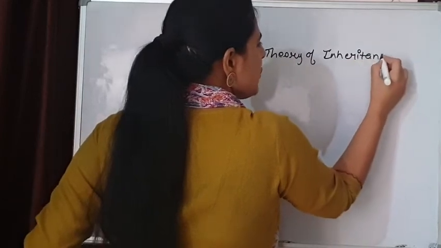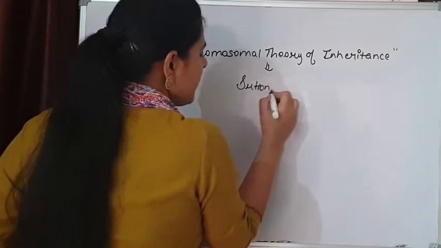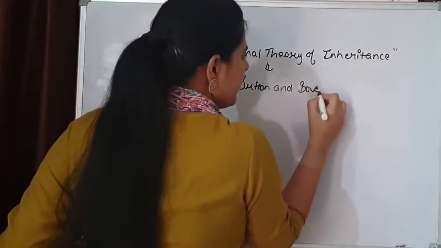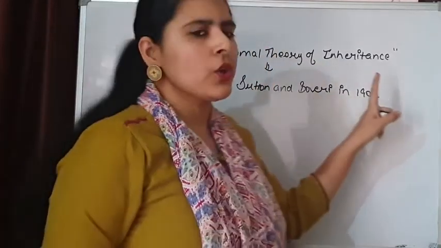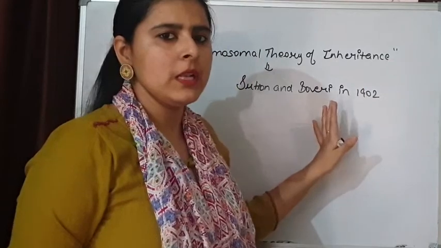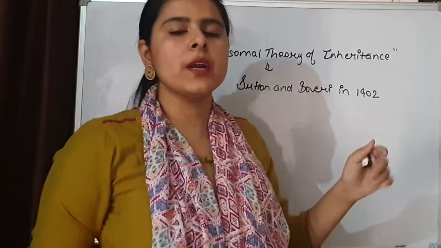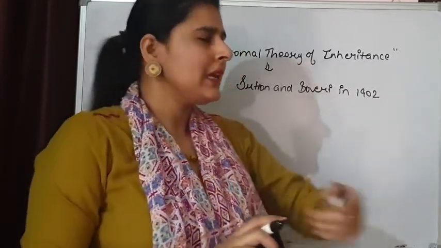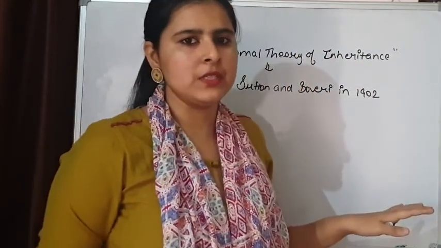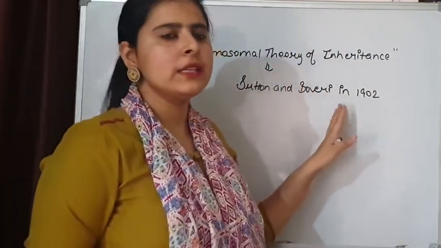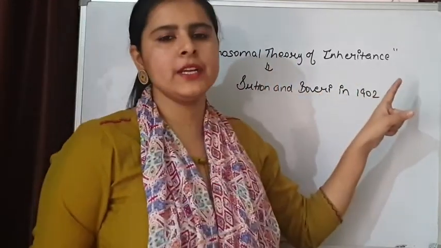This chromosomal theory of inheritance was formulated by two scientists, Sutton and Boveri, in 1902. The chromosomal theory of inheritance was only possible after the discovery of the nucleus and chromosomes. The scientists discovered mitosis and meiosis, meaning they recognized the inheritance pattern of chromosomes during cell division. So what Sutton and Boveri did was frame a theory showing how chromosomes are inherited from one generation